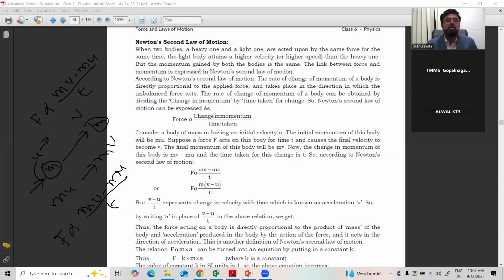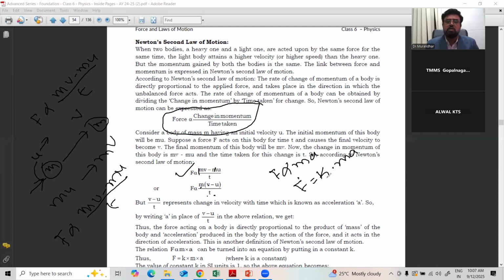That is the statement of the second law. See here, the force is directly proportional to the rate of change of momentum, that is, change in momentum by time taken. Mathematically it is given like this: mv minus mu. Taking m common, it becomes m into (v minus u) by t. But (v minus u) by t is nothing but a. So you can write F is proportional to ma, or F is equal to k into ma.